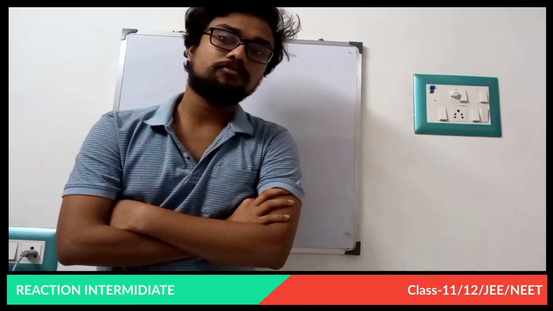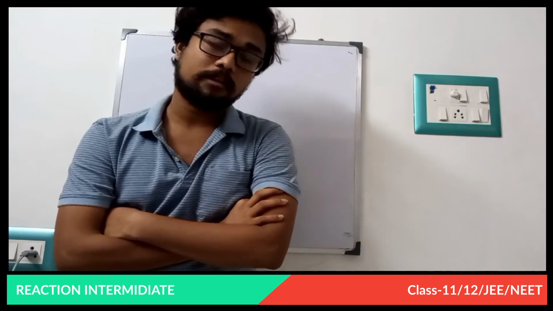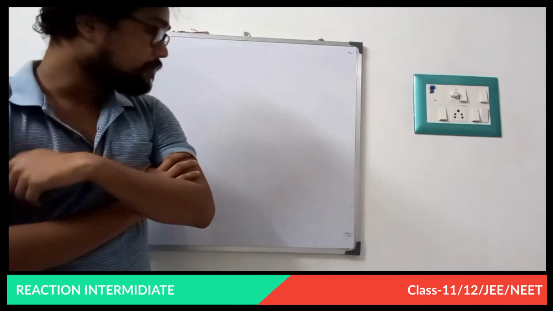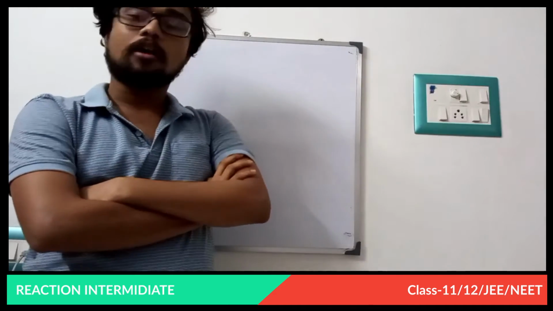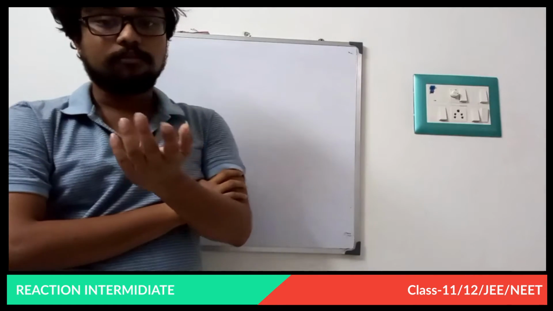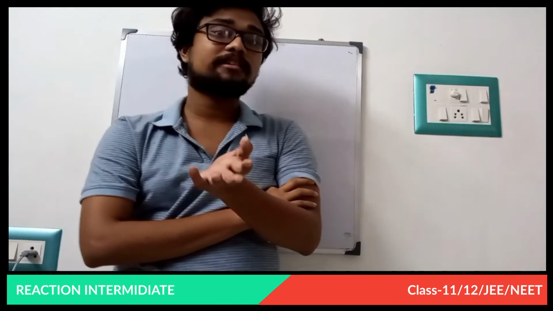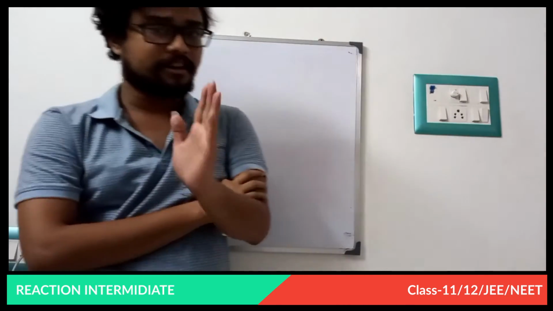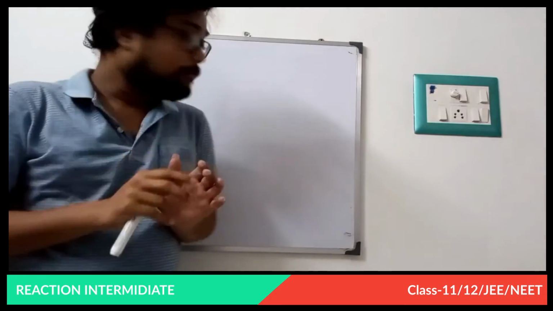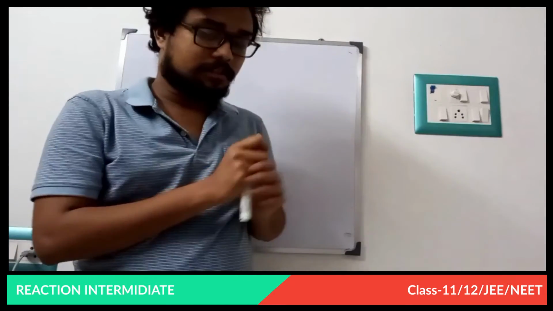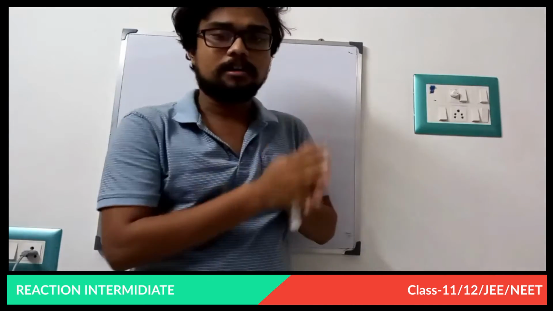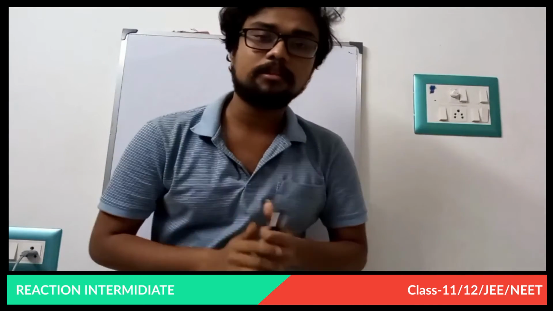So in the previous class we started the reaction intermediate. In that class, I discussed all the carbocation stability characteristics, preparation, how the carbocation is generated, and the reactions involved with carbocation, and most importantly the stability of carbocation was briefly discussed in the previous class. So now I am continuing the second part of this reaction intermediate.